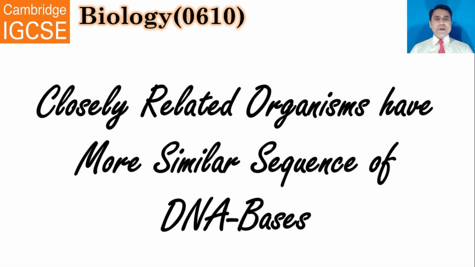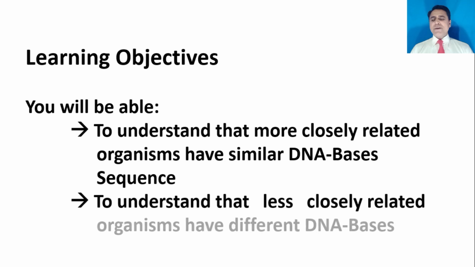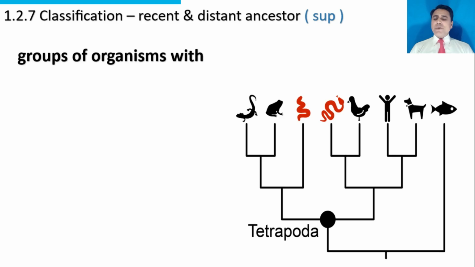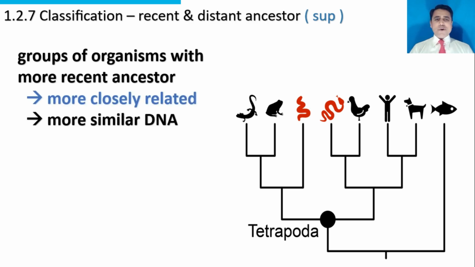The topic to be discussed is that closely related organisms have more similar sequences of DNA bases. To understand that more closely related organisms have similar DNA base sequences. Groups of organisms with a more recent ancestor are more closely related because they have more similar DNA. Examples are a man and a dog.